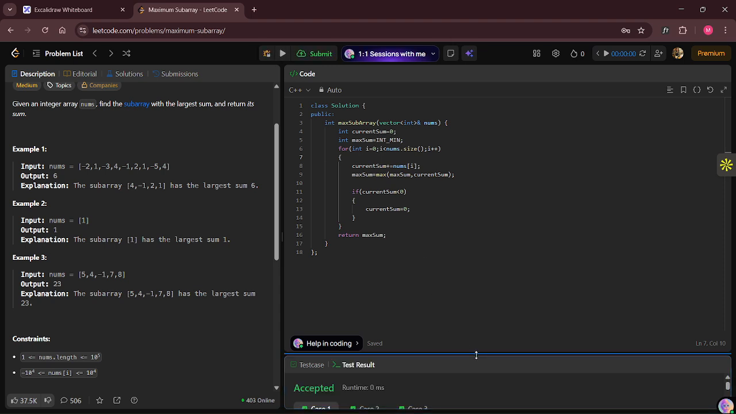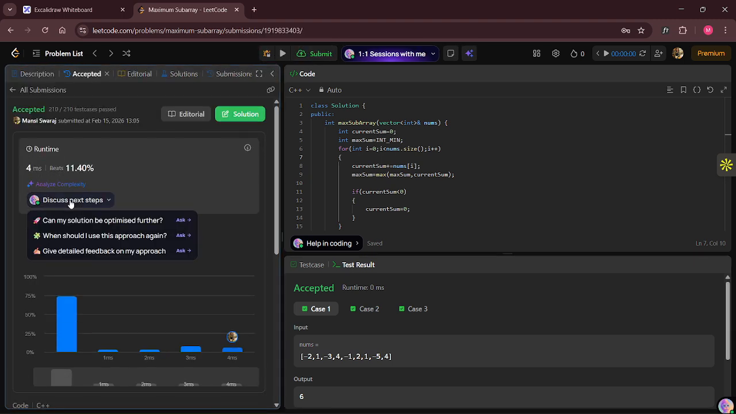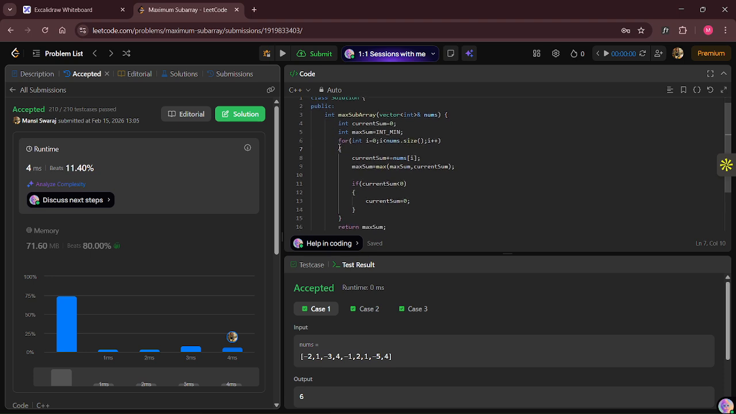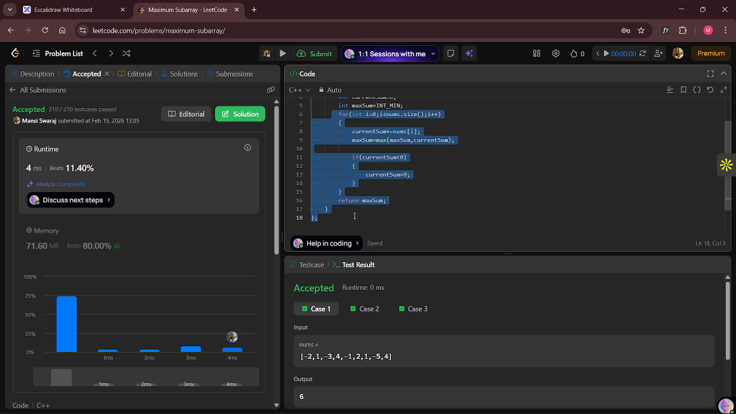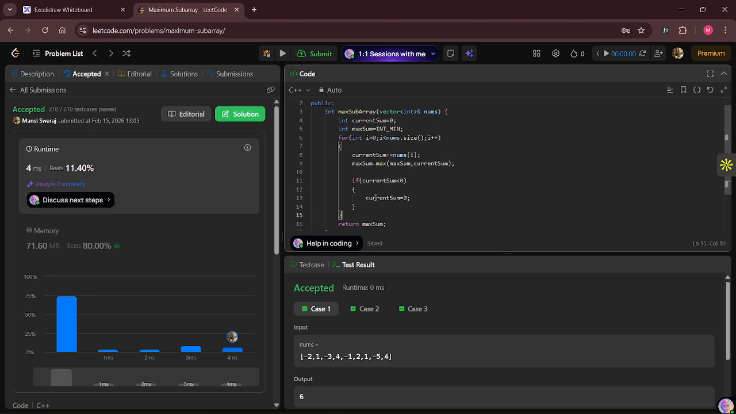Okay. Accepted. So the code is submitted successfully. Now let's see its time and space complexity. The previous brute force approach, if we were trying that, would take approximately big O of n square time complexity. But here we have only a single loop, okay? And we're not even taking any extra space as such. So it's going to take big O of n time complexity and big O of 1 space complexity.